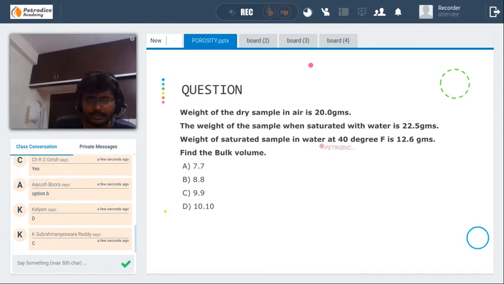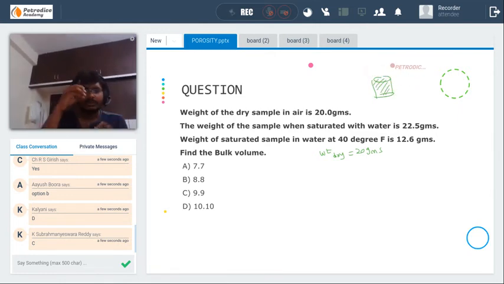See, what they have given is WT dry equal to 20 grams. The weight of sample when saturated with water: they have saturated the sample with water, that is, they have inserted the water in the pore spaces of the core sample. That is, WT saturated is equal to 22.5 grams.